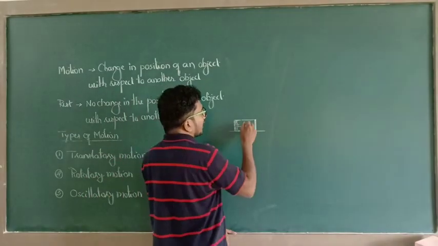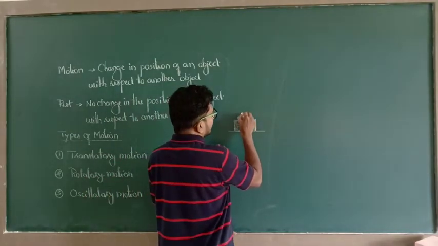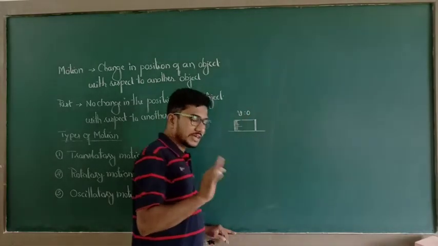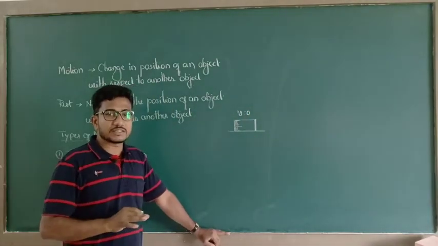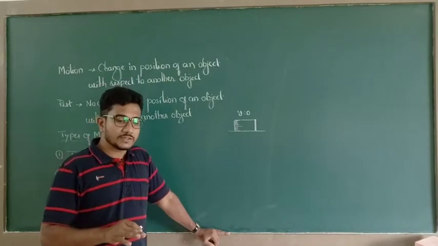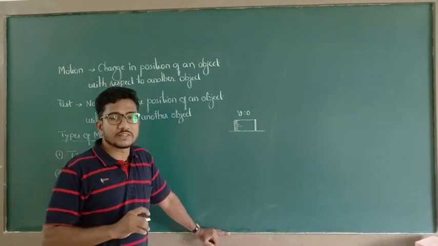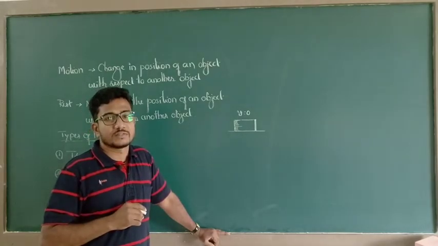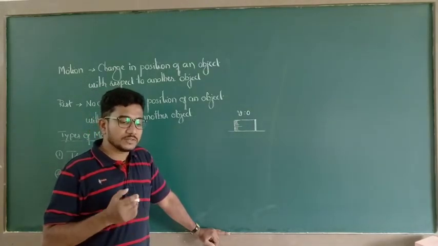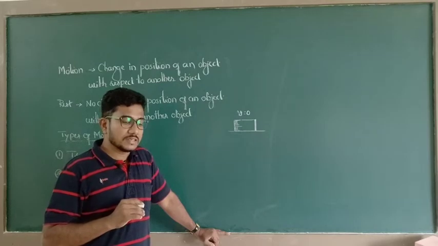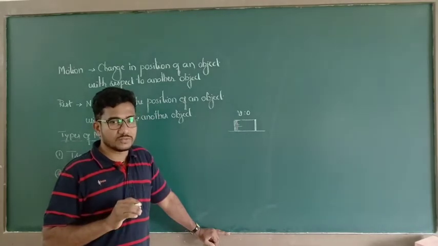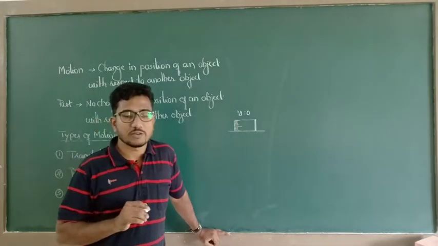So here the velocity of this object is equal to 0. That means the object is at rest. There is no external agency, or there is no sufficient amount of external agency on this object. Why am I using this term? Because in some situations, even though the object is under the effect of force, there is no change in position of the object.